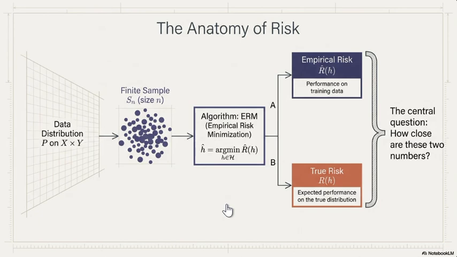Now there are two numbers we care about, empirical risk and true risk. Empirical risk means how well the hypothesis performs on the training sample, and true risk means how well it would perform on the entire distribution. So we choose the hypothesis that minimizes the empirical risk, and the central question becomes how close is true risk to the empirical risk.